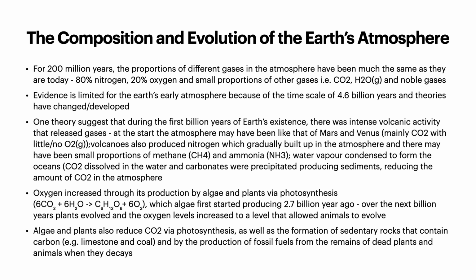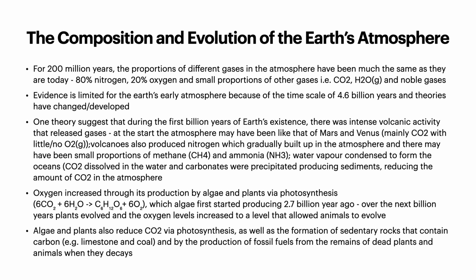Obviously, you're probably aware that the theories of when and how the Earth started vary a lot. Essentially, the evidence is limited for the Earth's early atmosphere because of the time scale of 4.6 billion years, and theories are constantly changing and developing. One theory, which is the one you only really need to know, suggests that during the first billion years of Earth's existence, there was intense volcanic activity that released gases.